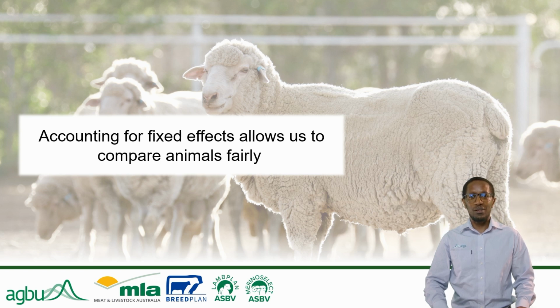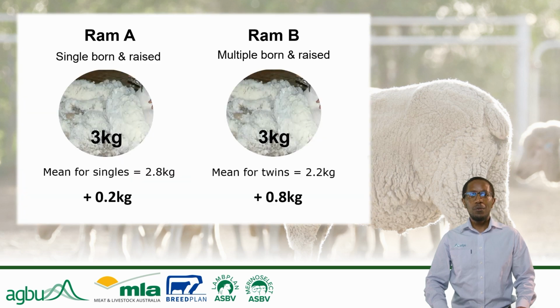Here is a simple example. If we were to compare two rams, A and B, that cut 3 kilograms of fleece at shearing, but one ram was born and raised as a single, and the other ram as a twin. Based on historical data, we know animals born and raised as single typically yield more wool on average compared to those born and raised as twins.